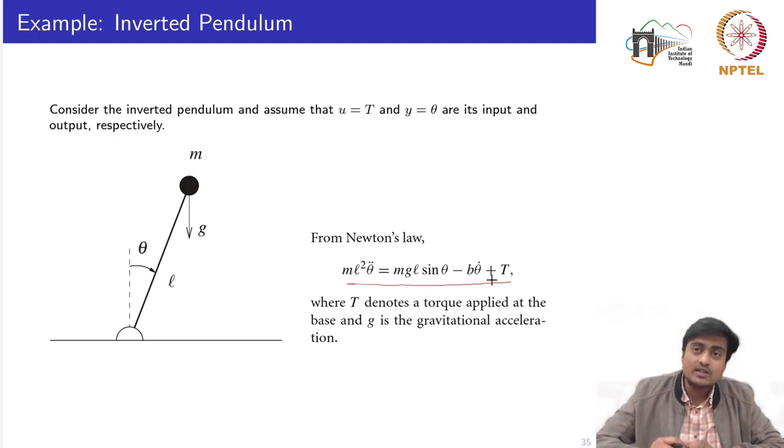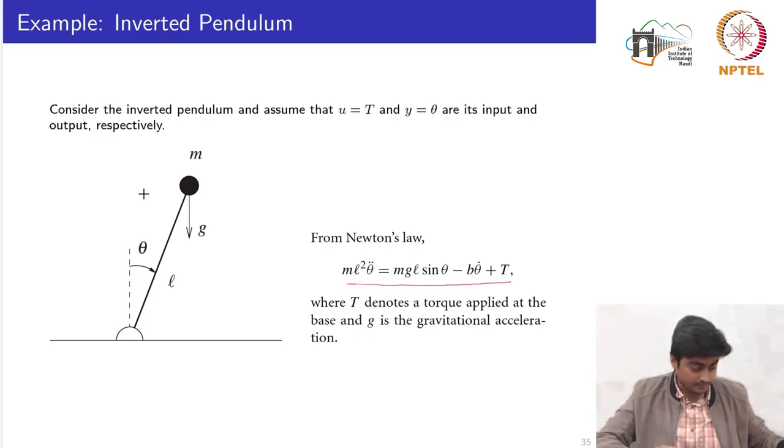While considering the case of the pendulum, we identified two equilibrium points. One is at 0 and another is at pi. The equilibrium point theta equals 0 means that the pendulum is standing still upwards.